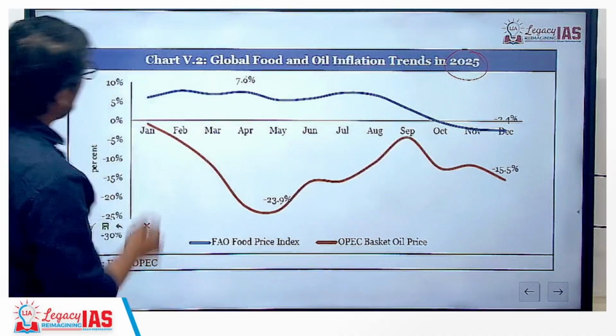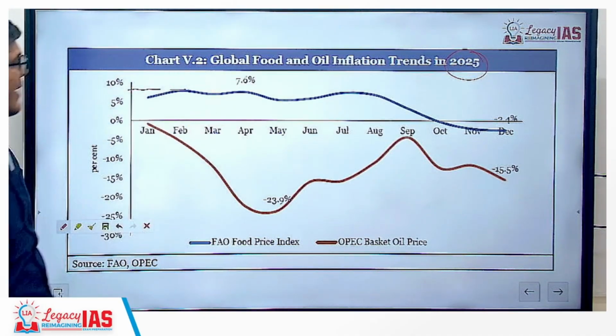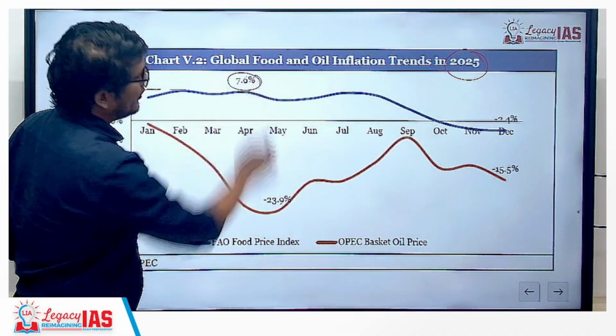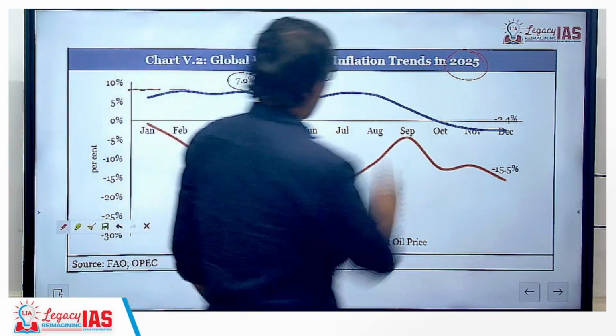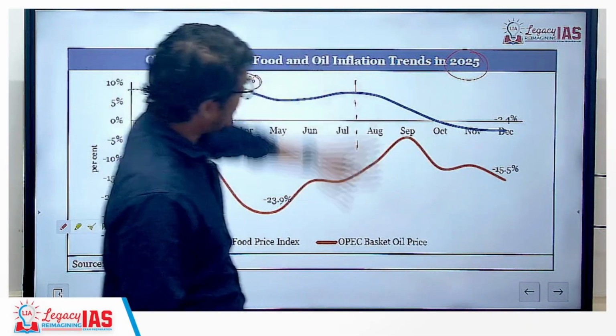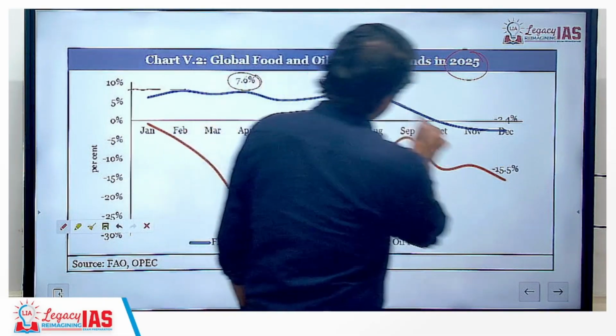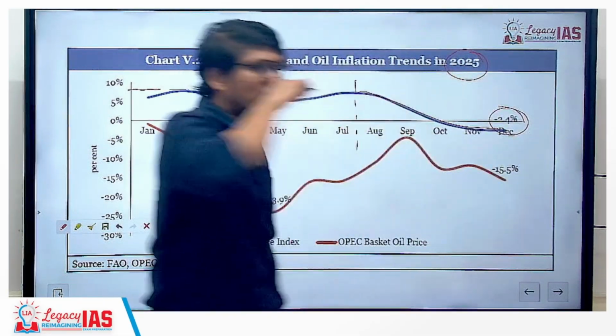It was quite high, almost at 7.5 to 8%. You can see this is at 8% over here. But India, since July, August, has managed in less than half a year to bring it down to minus 2.4%.